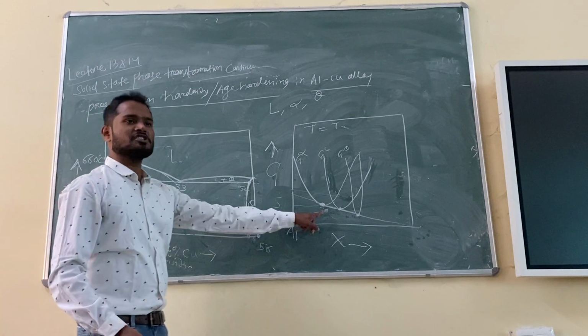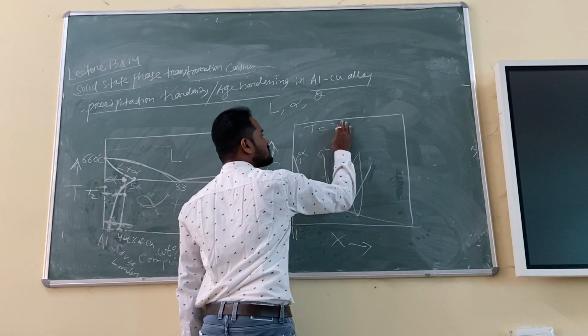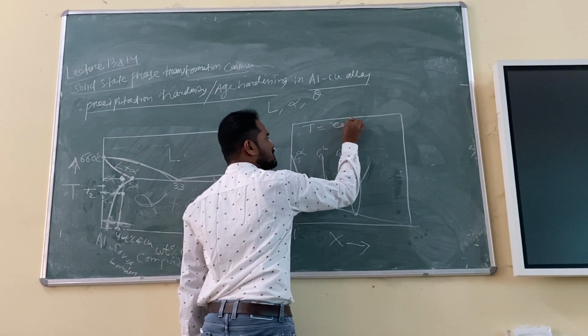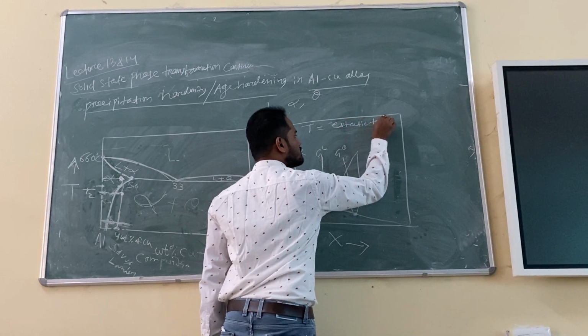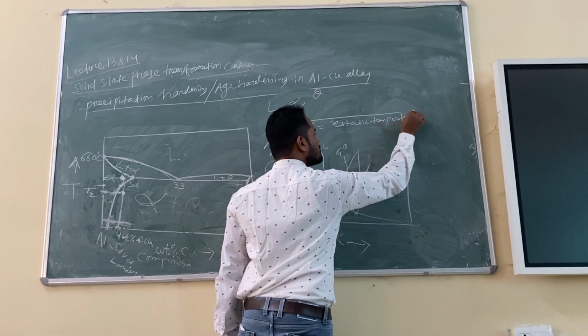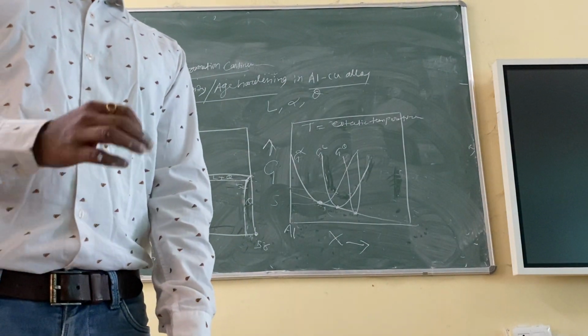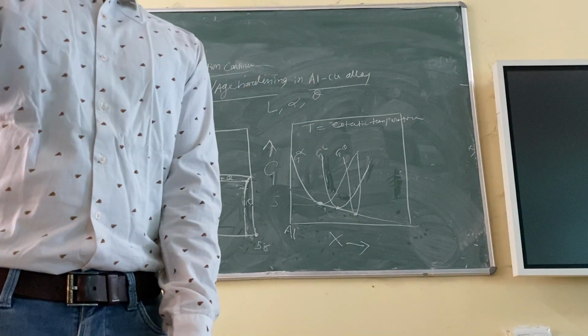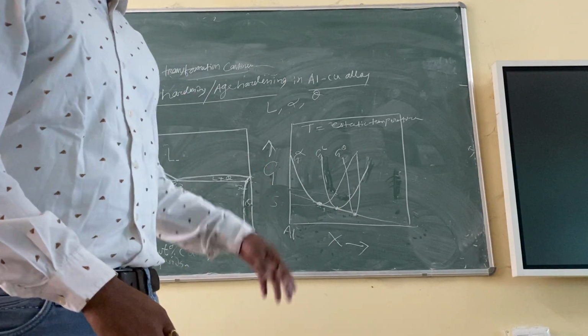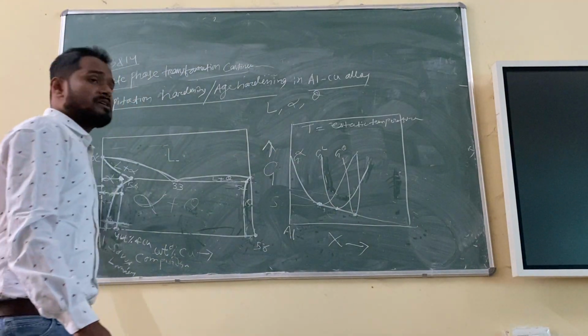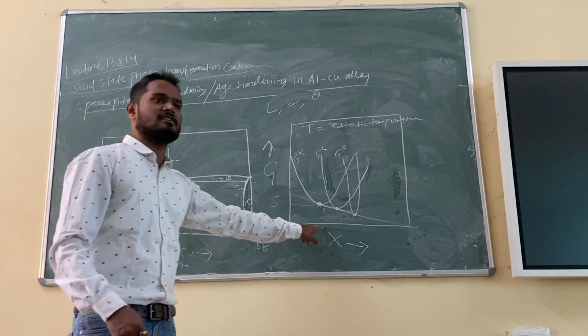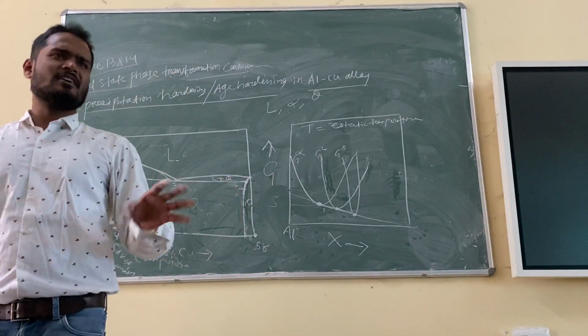So this condition is what? At T equal to the eutectic temperature. Maybe in the mid semester, a free energy diagram will be given, or a temperature versus composition diagram will be given. You have to draw this kind of diagram. It is very easy actually.